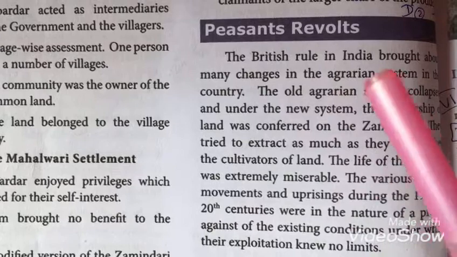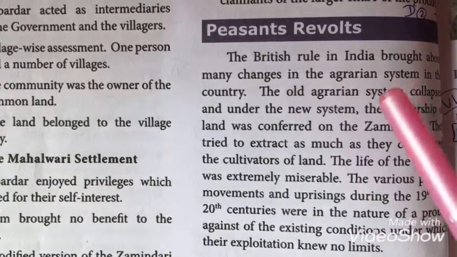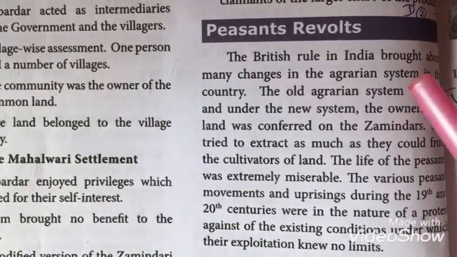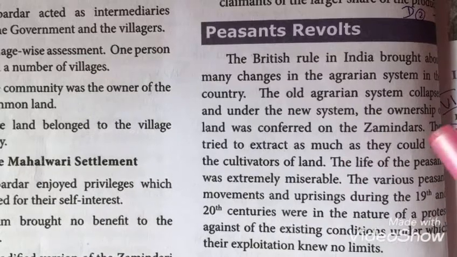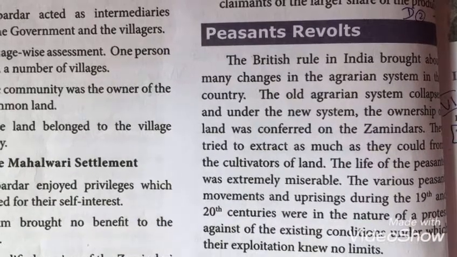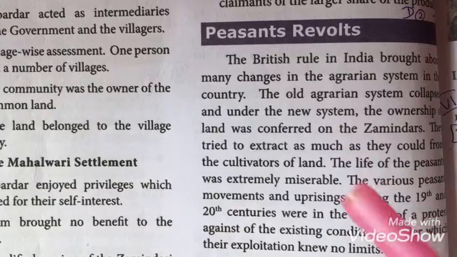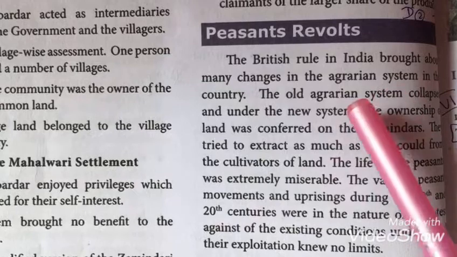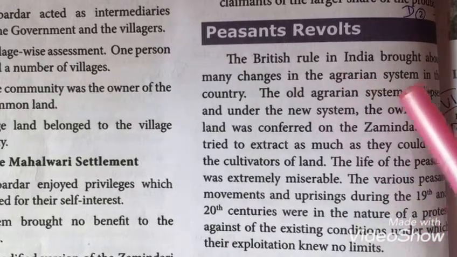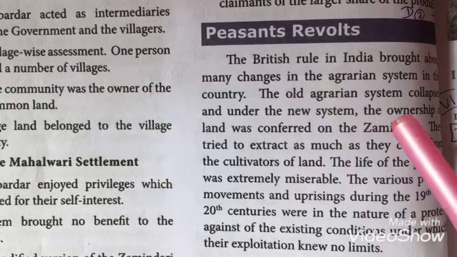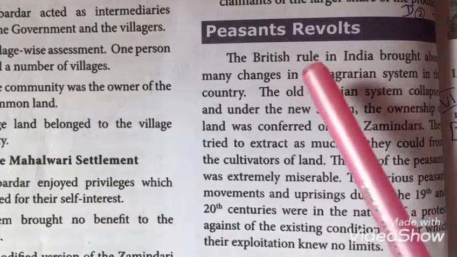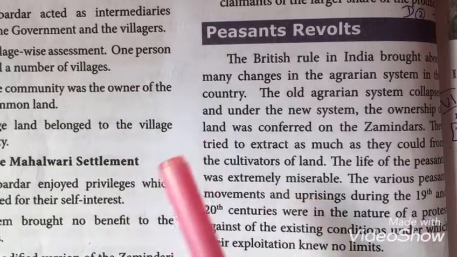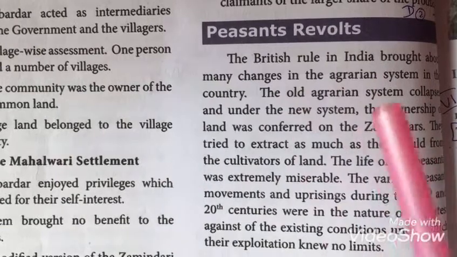Peasants' revolts. The land revenue system introduced by the British didn't give any benefits to the farmers. Instead, the farmers found it difficult to survive, so they started their revolt against the British people. The British rule in India brought many changes in the agrarian system. Agrarian system means the agricultural system. The old agricultural system totally collapsed under the new system.